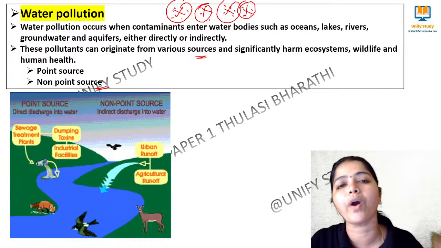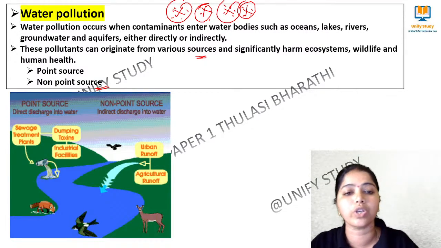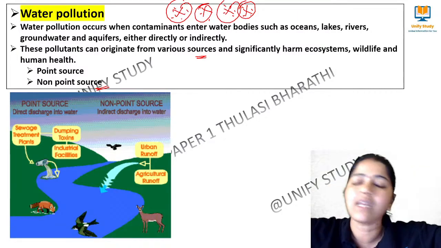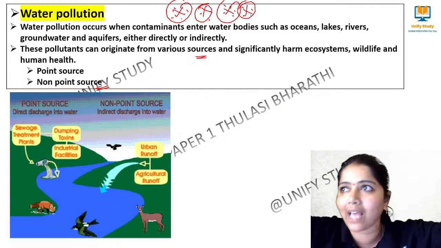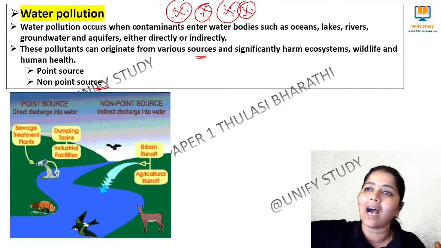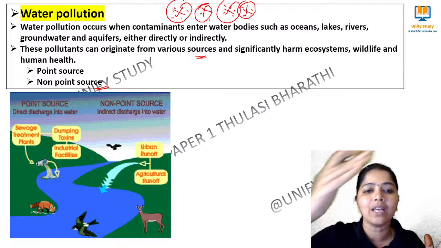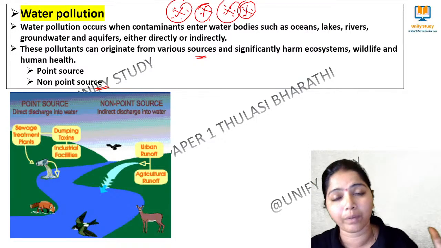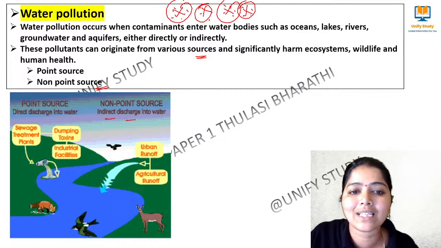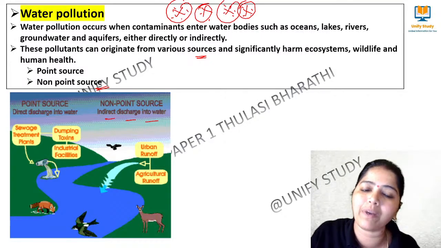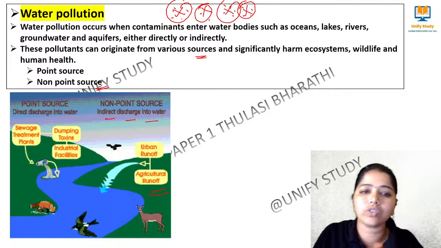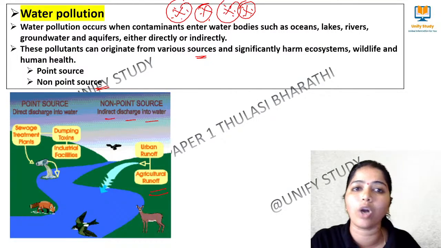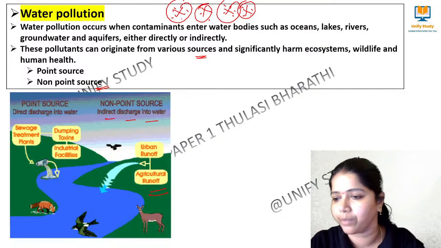What do you mean by non-point source pollution? Indirect discharge. Like if you take an agricultural land, it is a very big area, right? When the water there is getting polluted, they are discharging it into things, right? So that is also a non-point source of polluting the water. It is indirect discharge into the water, like from urban runoff, like from agricultural runoff. All those things are mixing into the lakes and so on, right? That also we call a non-point source of water pollution. Clear?